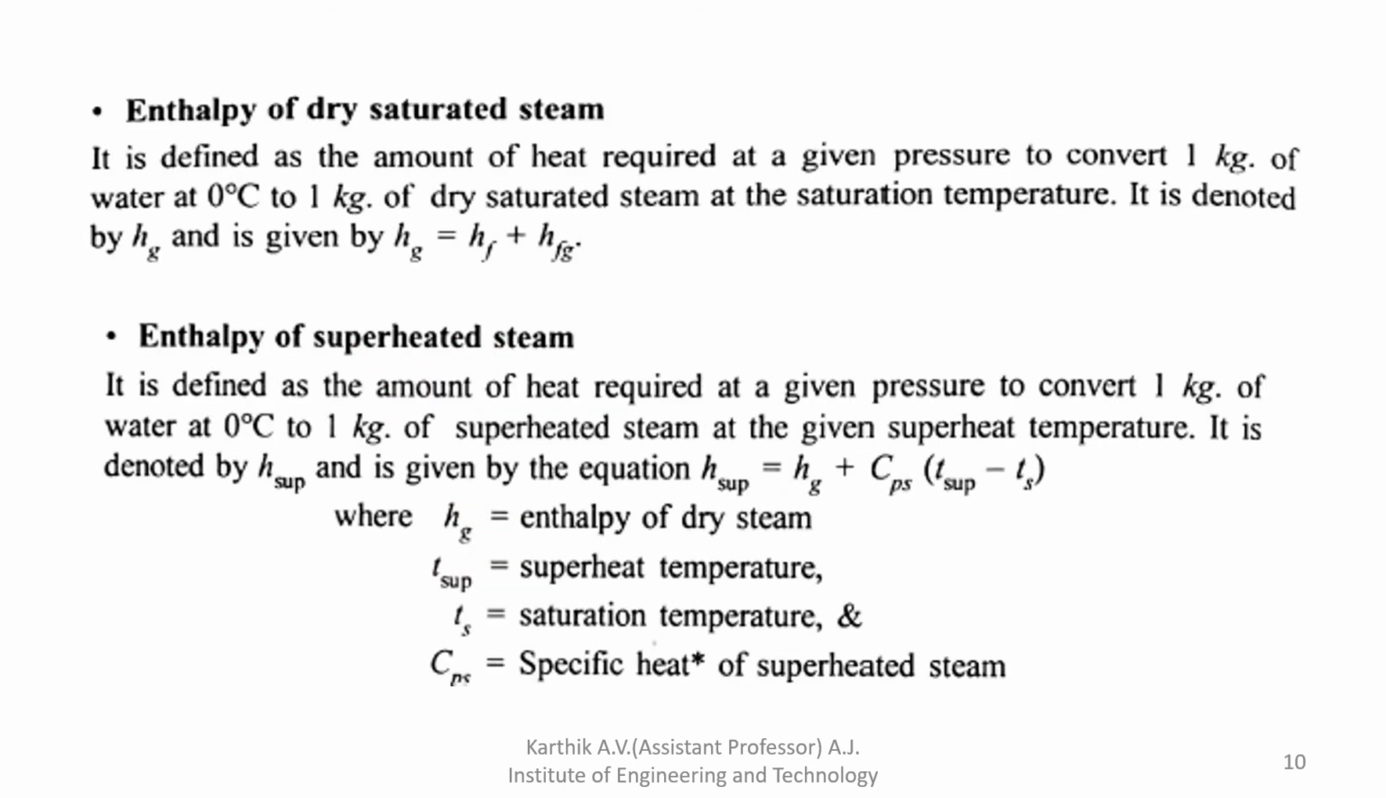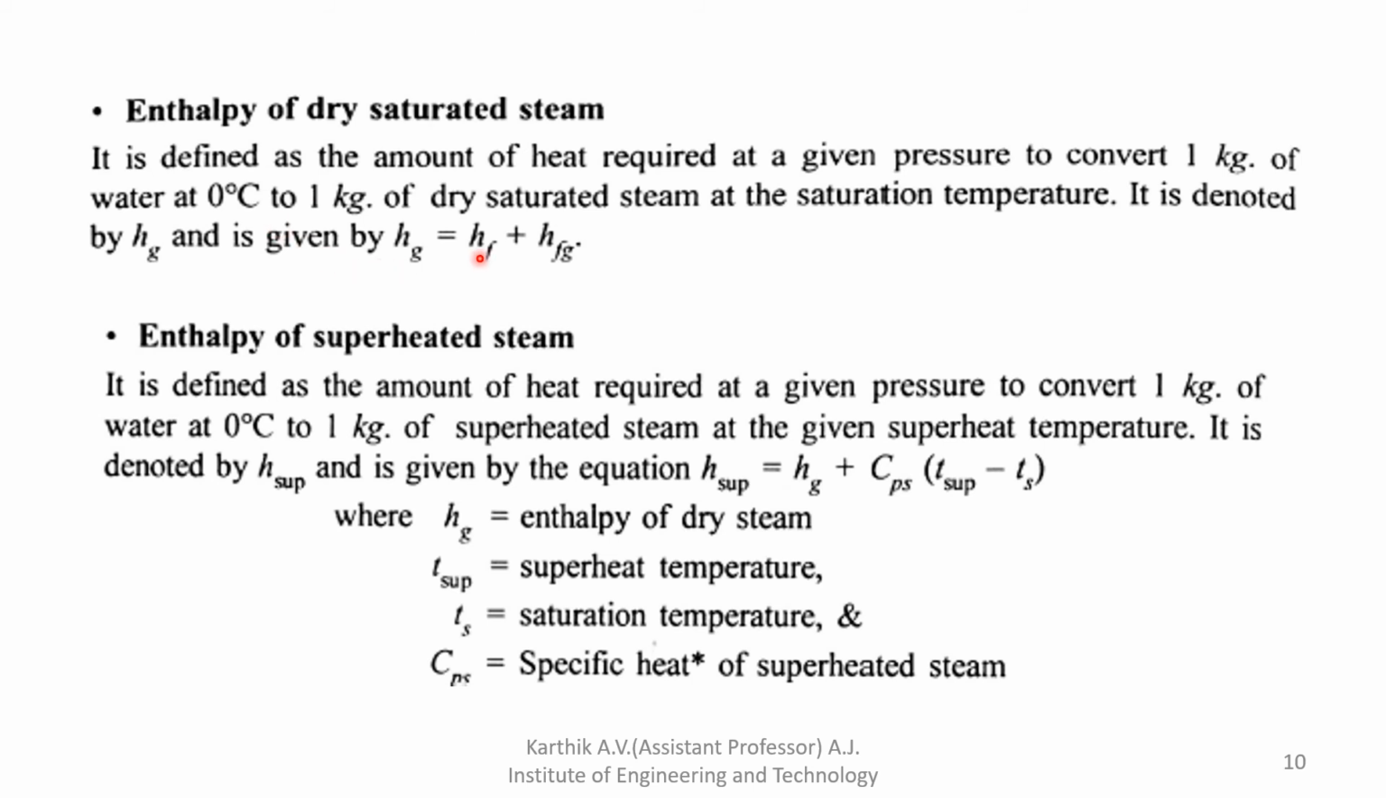Then we'll see the enthalpy of dry saturated steam. It is denoted by Hg. For wet steam we indicated HW, and for enthalpy of dry steam it is indicated by Hg. So how to define Hg? It is defined as the amount of heat required at a given pressure to convert 1 kg of water at 0 degree Celsius to dry saturated steam at the saturation temperature. That is nothing but HF plus HFG.